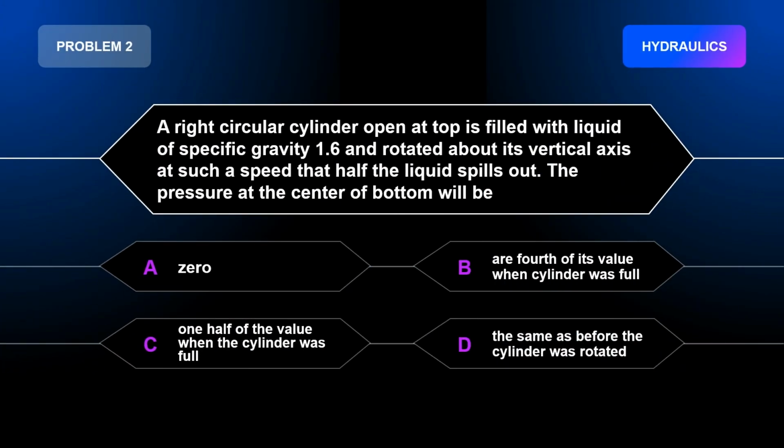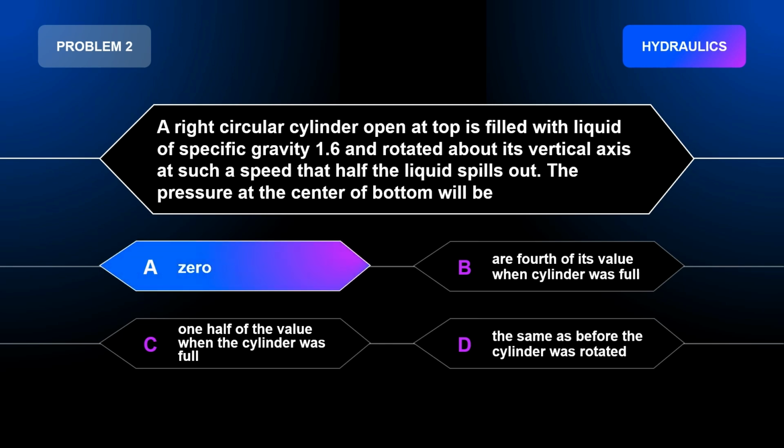Problem number 2. A right circular cylinder open at top is filled with liquid of specific gravity 1.6 and rotated about its vertical axis at such a speed that half the liquid spills out. The pressure at the center of bottom will be A. 0. B. 1/4 of its value when cylinder was full. C. 1/2 of the value when the cylinder was full. D. The same as before the cylinder was rotated. The correct answer is letter A. 0.